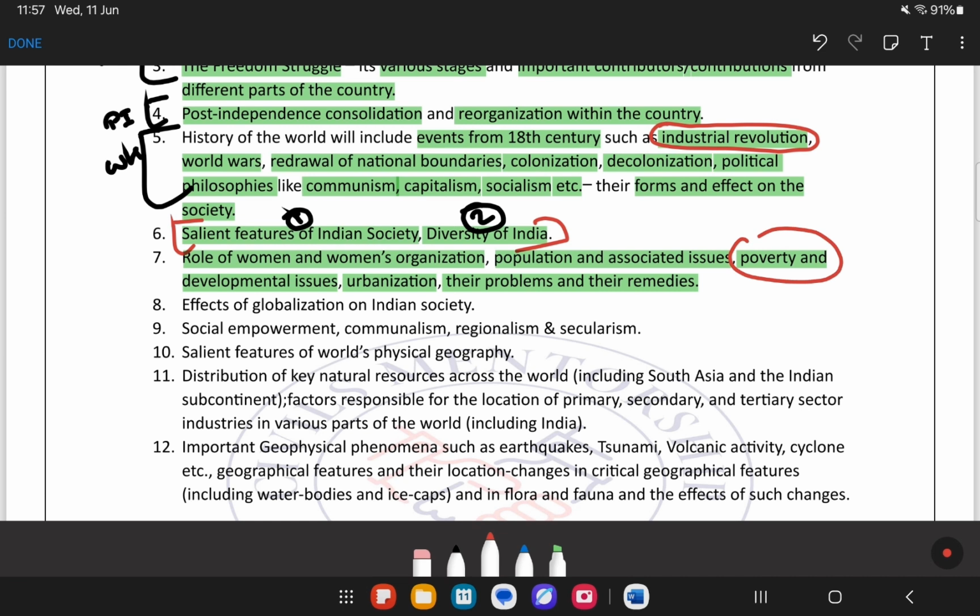আনসার তো পার্টিকুলার কোয়েশ্চেনে সবাই মোটামুটি সেম আনসারই লিখছে, তো দেন ওয়াই দ্য এক্সামিনার উইল গিভ ইউ অ্যান এক্সট্রা 1 mark or half mark, these type of things. So that is why it is important to connect a particular topic with any other topics mentioned in other parts of the syllabus. That is how you can create various dimensions. So next কি বলেছে না, effects of globalization on Indian society.